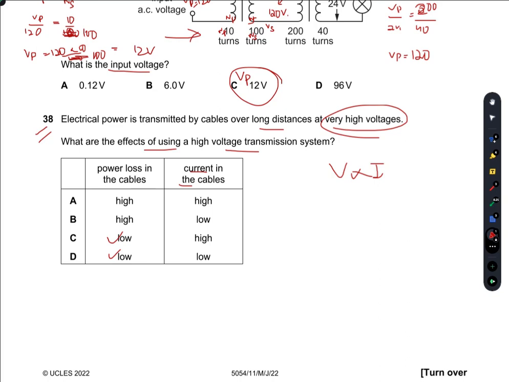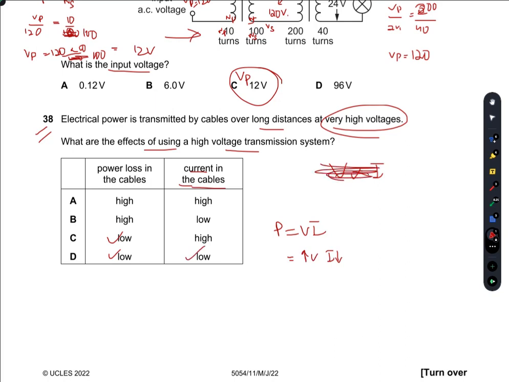Now the voltage is high, the power remains the same. P is equal to VI. Now I have increased the voltage, so I will have to decrease the current. The current in the cables is low.